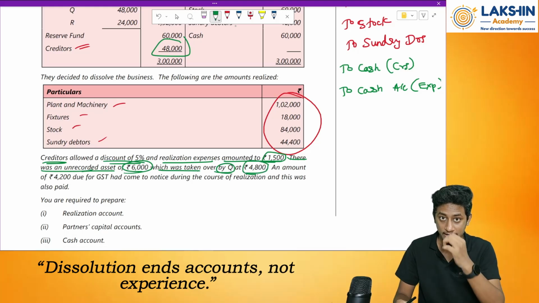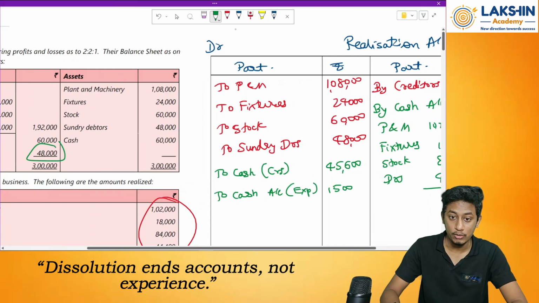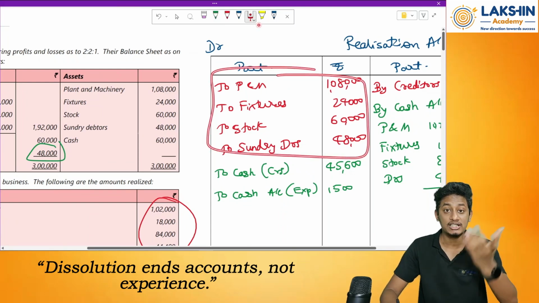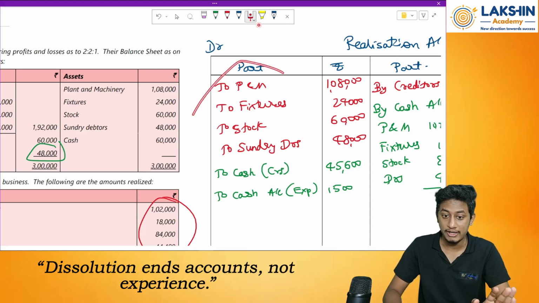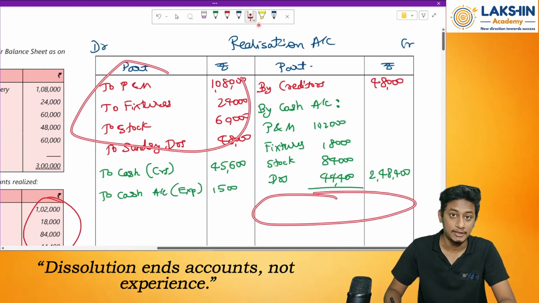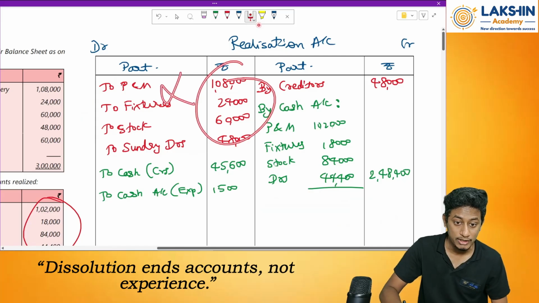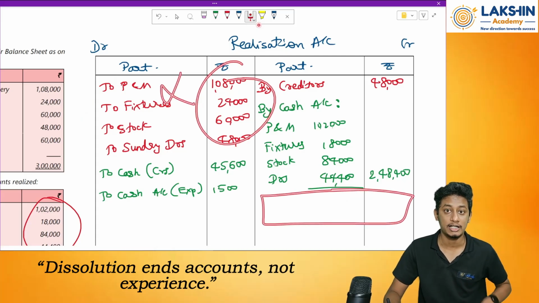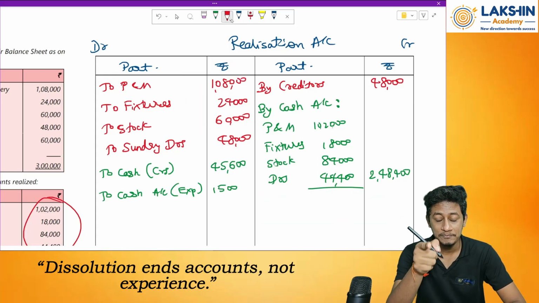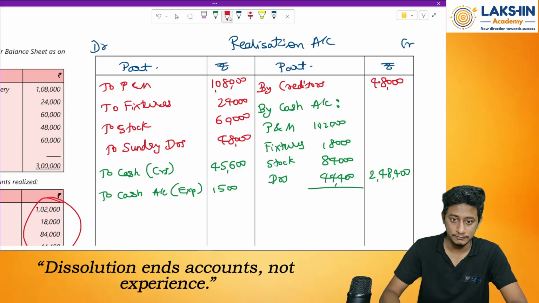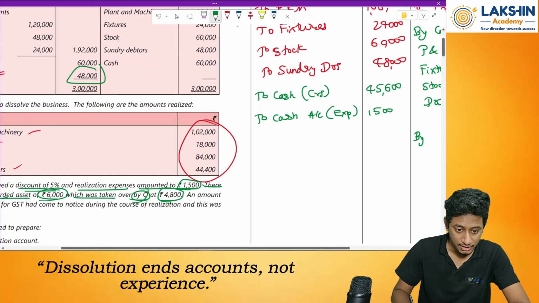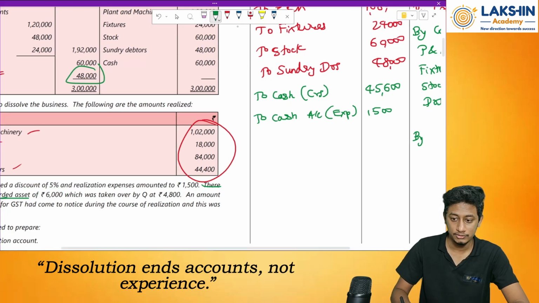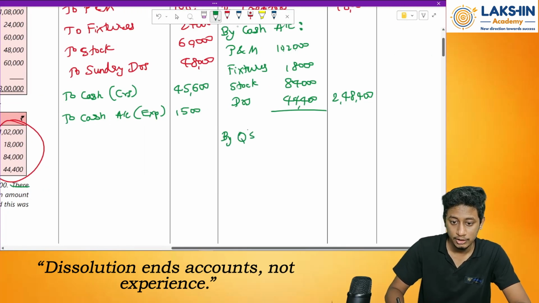Then there has been an unrecorded asset of rupees 6,000 which was taken over by Q for rupees 4,800. So since it is unrecorded, I won't be taking it over here. Why? Because it is not at all recorded in the balance sheet. Clear? If it was recorded, I would have taken it over here and then passed the entry on this side. But now it is not recorded, so I won't be taking it over here and simply pass the entry on the credit side. What was the journal entry? Partners capital account debited to realization account. So the entry will be by whose? By Q's, I think, right? It was taken over by Q. So by Q's capital account.